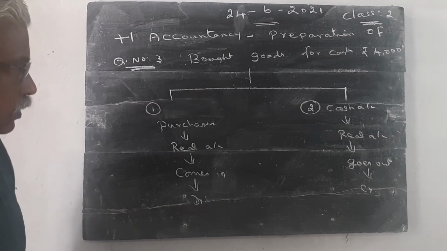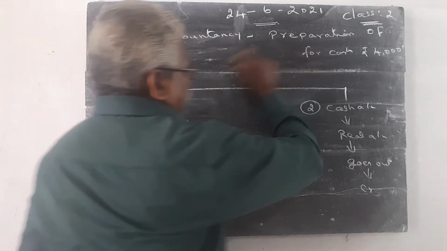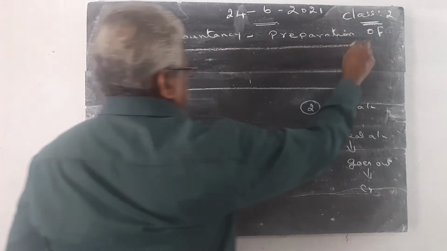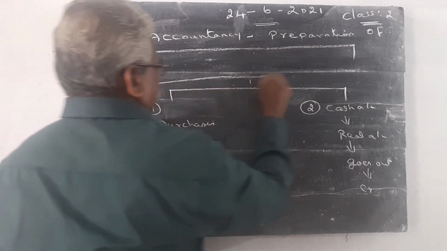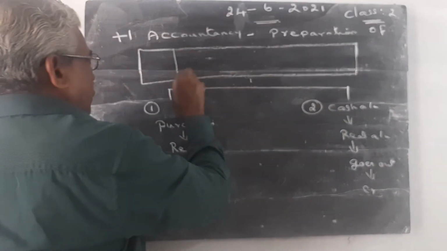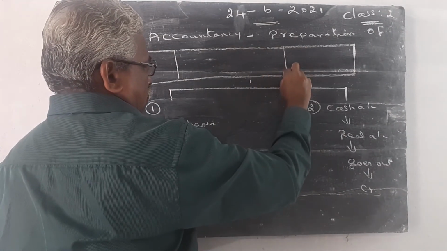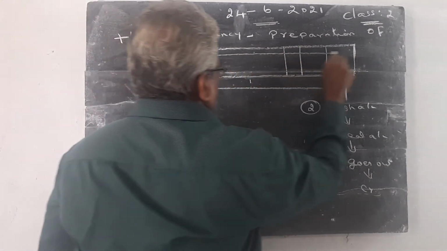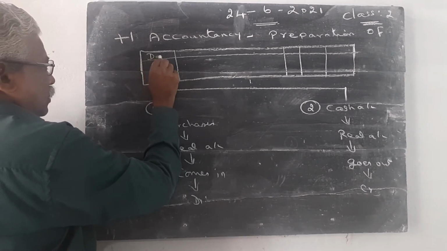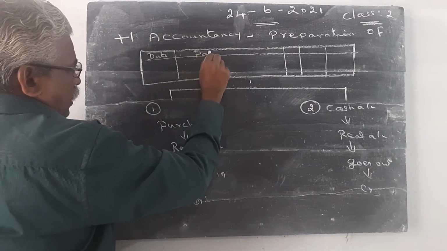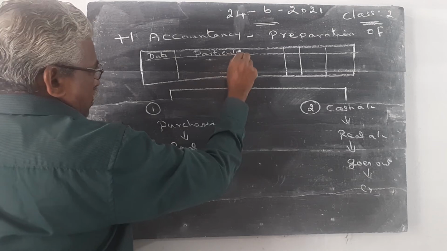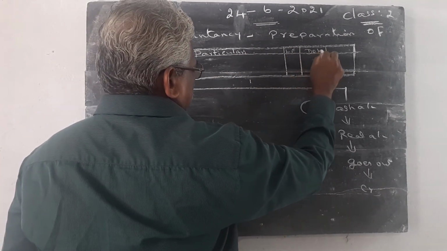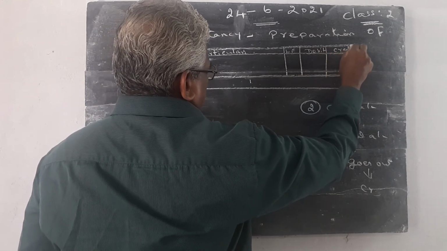The journal contains these columns. First column date, second column particulars, the next column ledger folio, debit and credit.